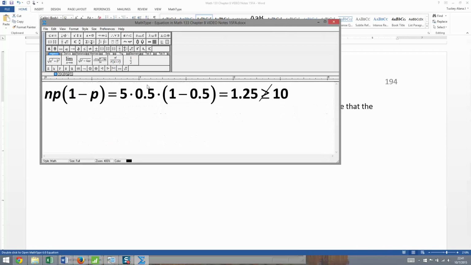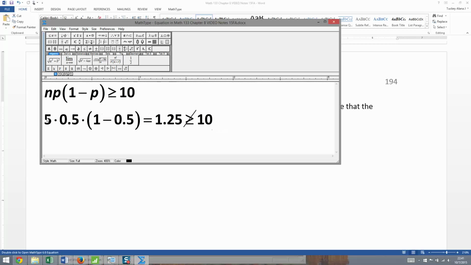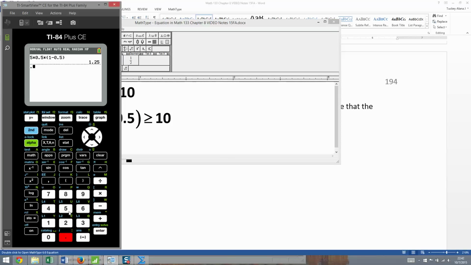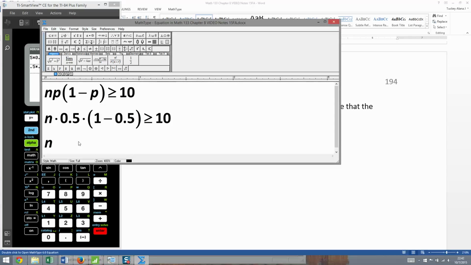Okay, so this question is asking, look, you want this to be greater than 10, right? You want n times p times 1 minus p to be bigger than 10. So we want n times 0.5 times 1 minus 0.5 to be bigger than 10. Okay, so what we need to do is figure out what 0.5 times 1 minus 0.5 is. So let me grab a calculator. Yes, I do know what it is off the top of my head, but I want students that don't know it off the top of their heads to understand where it comes from. So it's 0.25. So n times 0.25 is greater than 10.